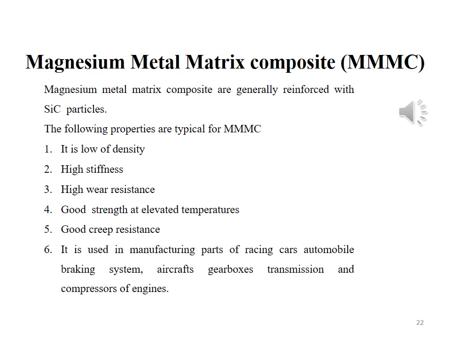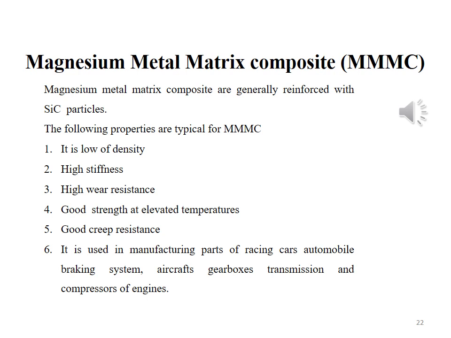It means particles of silicon carbide are dispersed within the magnesium metals. This material possesses following properties. The properties of magnesium metal matrix composite material.